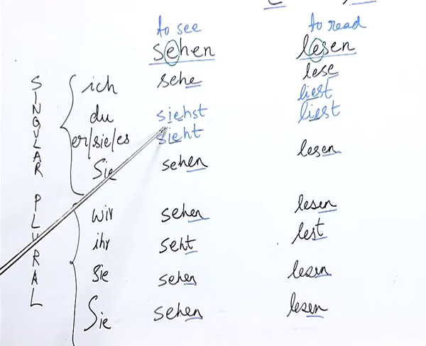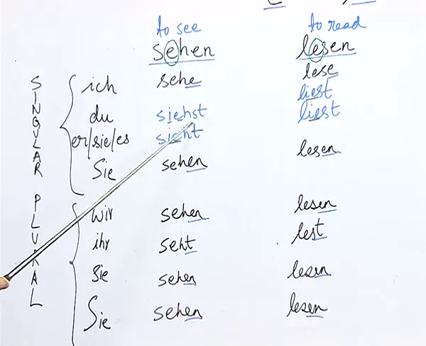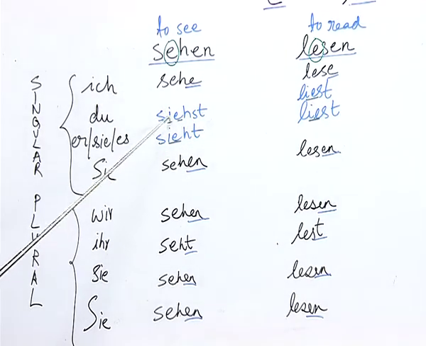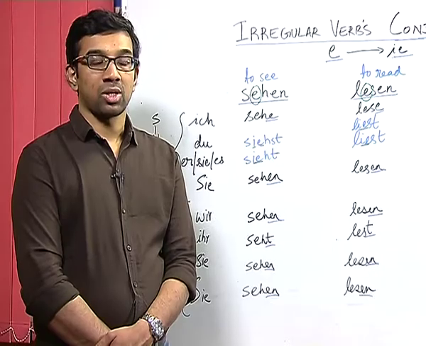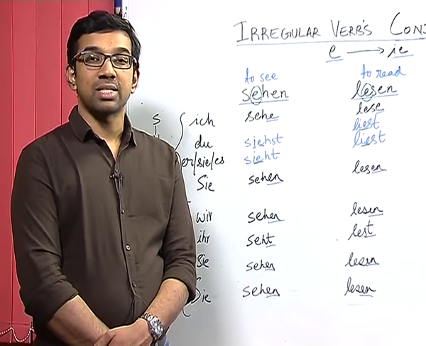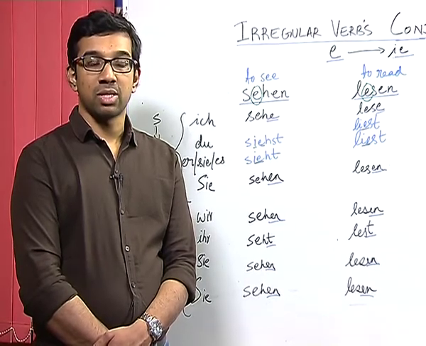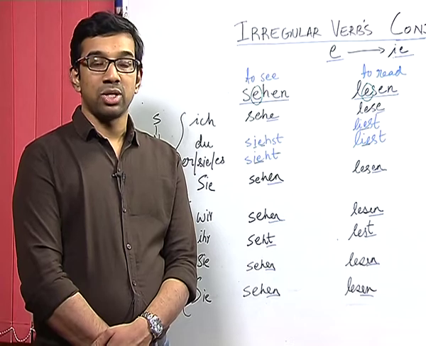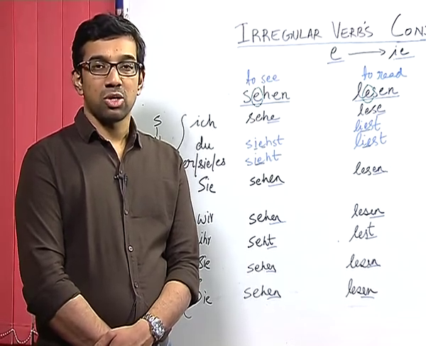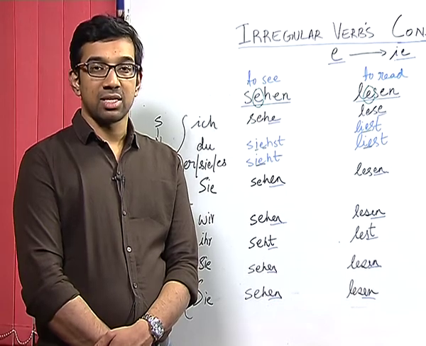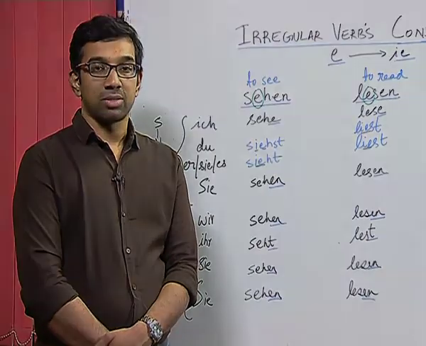So, these two verbs follow that pattern where the change happens also in the middle. Now, let us do some exercises based on these verbs, and after doing the exercises, you can understand how the conjugation for the verbs sehen and lesen is carried out.